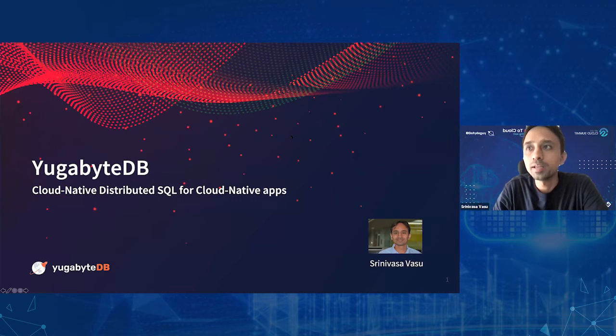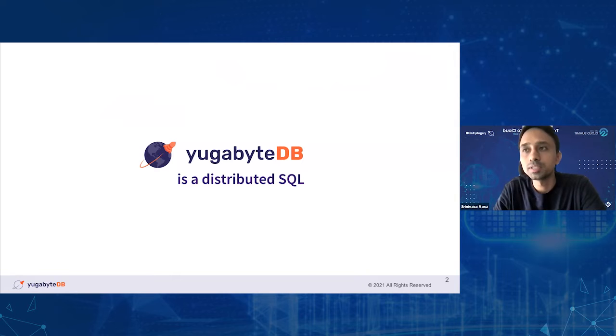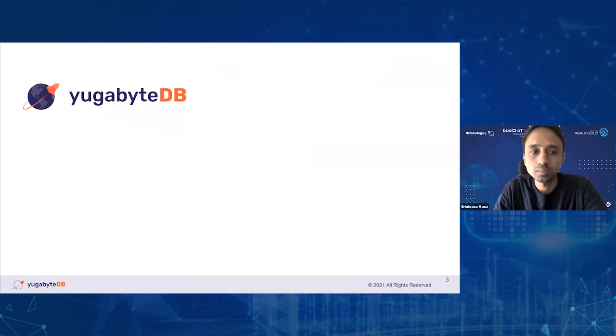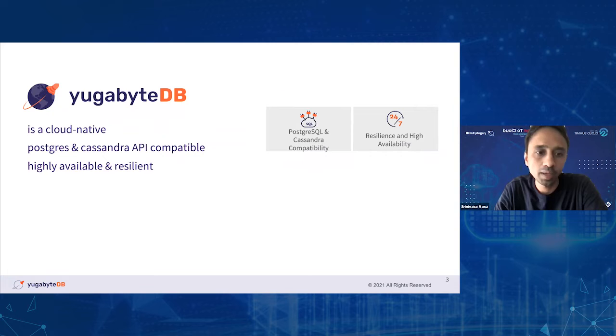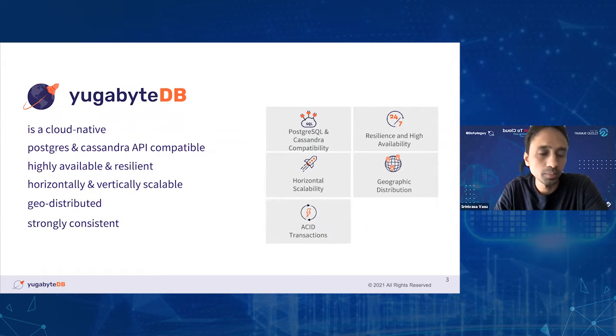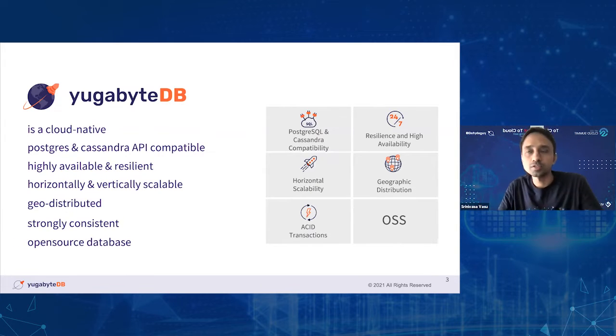What is Yugabyte DB? Yugabyte DB is a distributed SQL database, which is essentially cloud native and Postgres and Cassandra API compatible, highly available, scalable, resilient, geo-distributed, strongly consistent, and open source. I know that we have packed a lot of cloud native characteristics of Yugabyte into this slide, but let's try to uncover all these capabilities as much as we can as we move on, right?